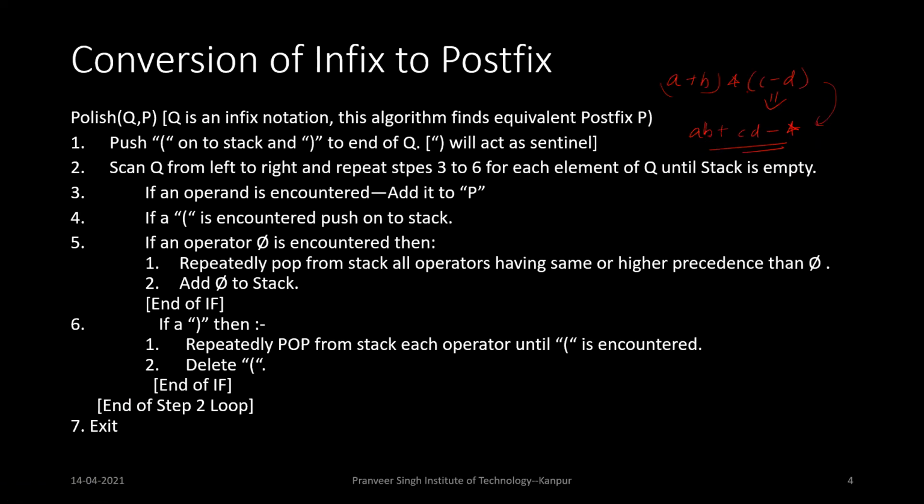Okay. So it is quite simple for a small expression, but suppose the expression is like this: A plus B, C, D into C divided by D modulus G exponent F, plus H into K minus J plus D plus, suppose, Z. So the expression is given like this, it's quite a long expression. So again, we need steps for that. This is the algorithm. So I am again copying the algorithm on the whiteboard and will solve it step by step.